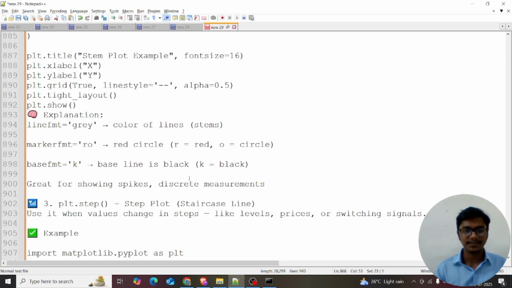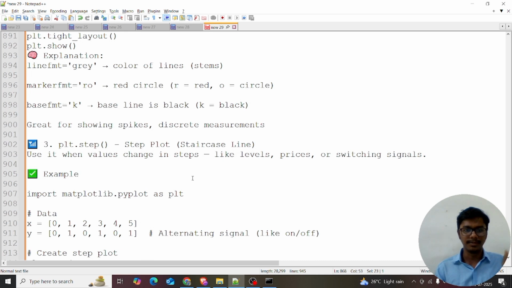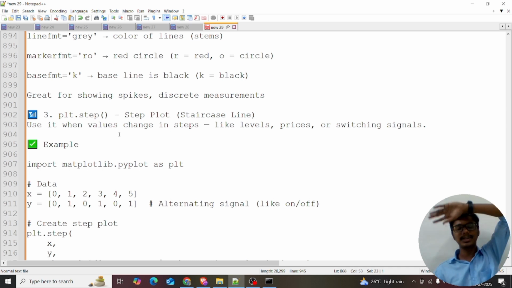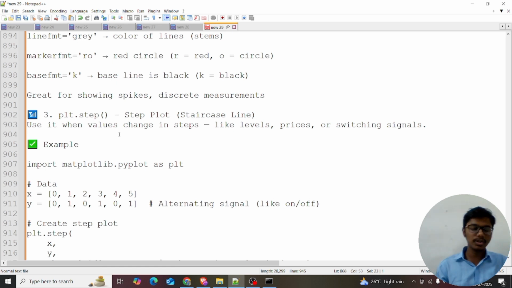That's the step plot, and the name itself suggests a step. The use case for the step plot is when the value changes over time, like levels. For example, I complete level 1 and day 5 and then come to level 50. That's like levels, prices, and switching signals. This is similar to the stem plot, and many people confuse the stem plot and the step plot. They are different: the stem plot is discrete, and the step plot, I think, is continuous.